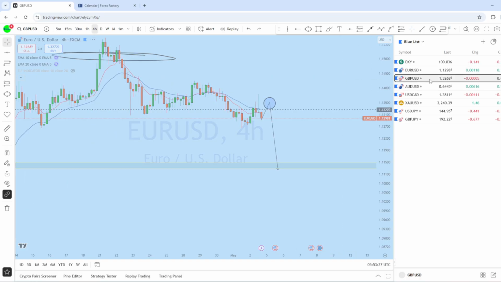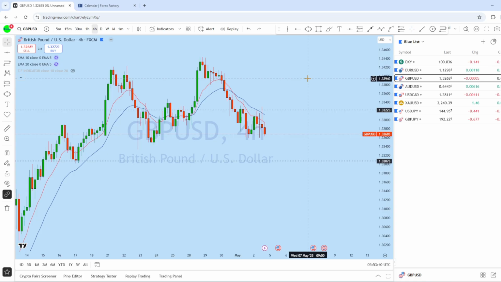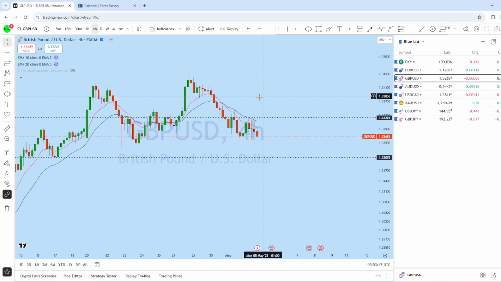Now let's look at GBPUSD. Let's see what kind of trading opportunity we have in this market.